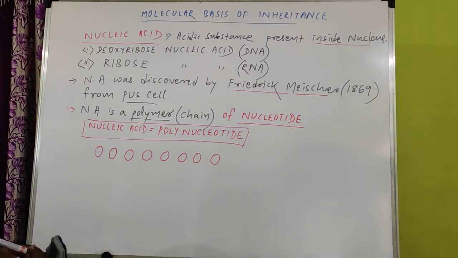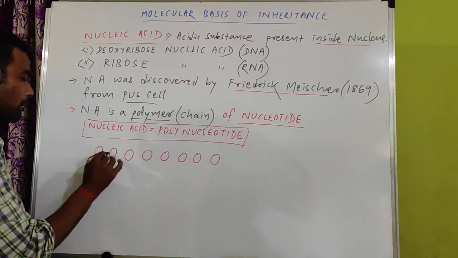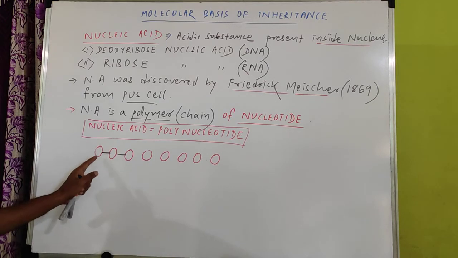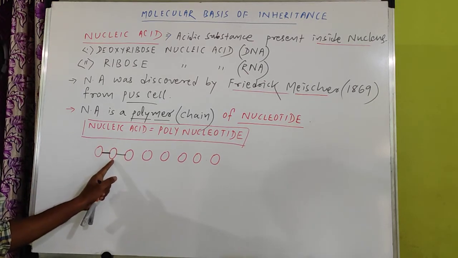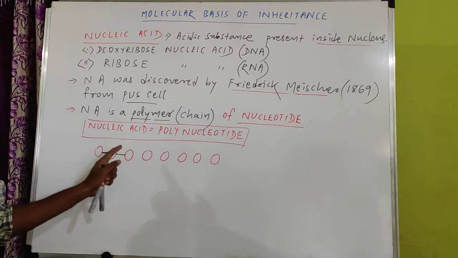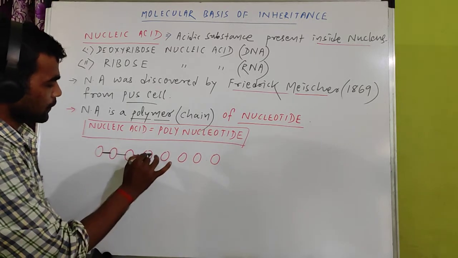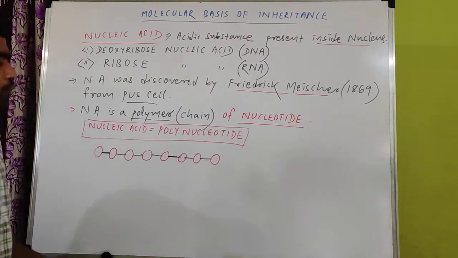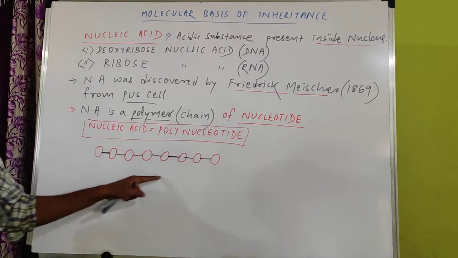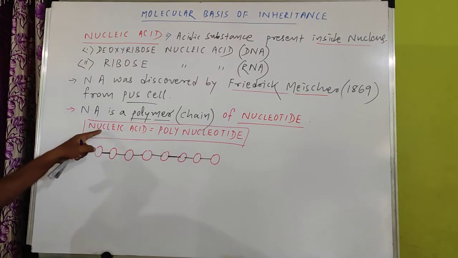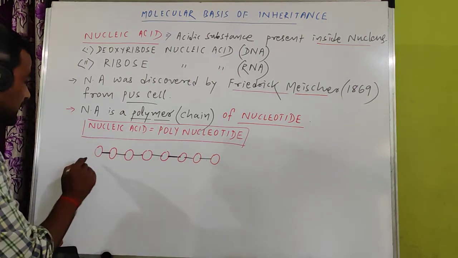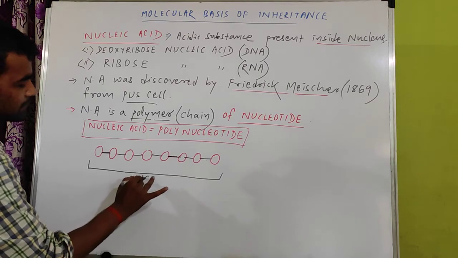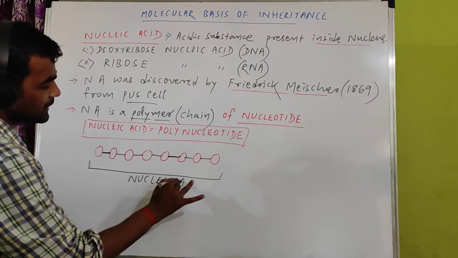If we combine nucleotide number 1 with nucleotide number 2, nucleotide 2 with nucleotide 3, like that, when many nucleotides combine with each other, finally it will form a chain. This chain is called nucleic acid.